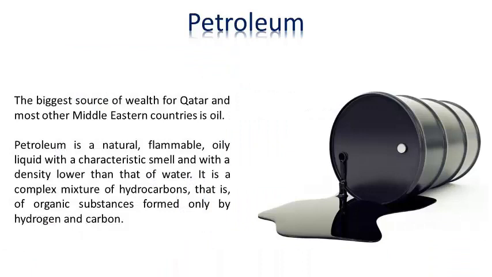The biggest source of wealth for Qatar and most other Middle Eastern countries is oil. Petroleum is a natural, flammable, oily liquid with a characteristic smell and with a density lower than that of water. It is a complex mixture of hydrocarbons, that is, of organic substances formed only by hydrogen and carbon.